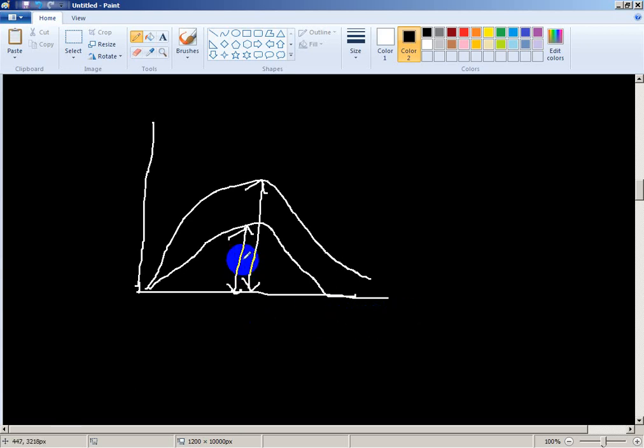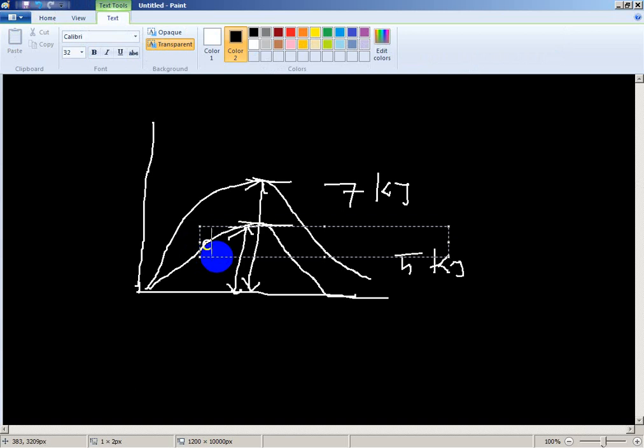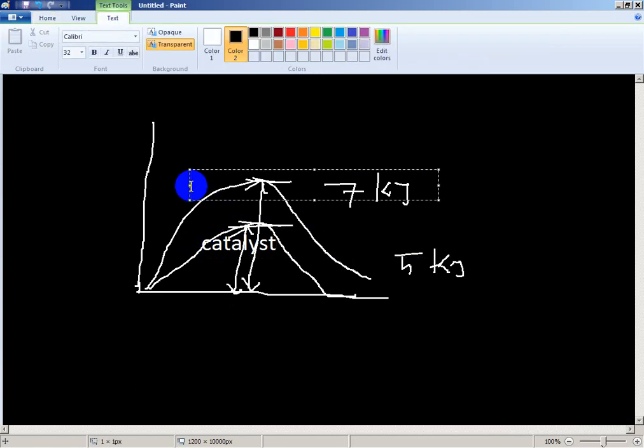Like, this is 5 kilojoules of energy required for the catalyst, or this is 7 kilojoules of energy required without catalyst.